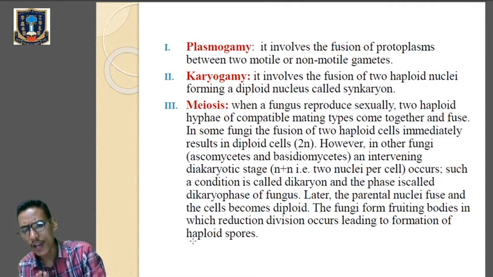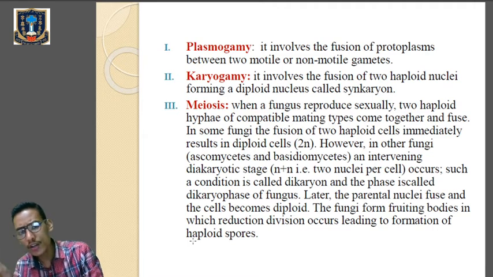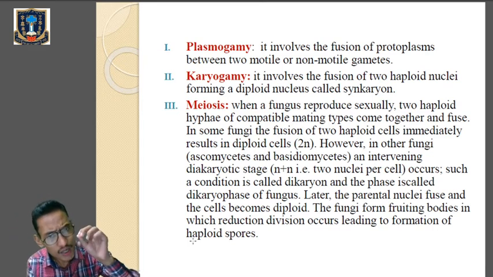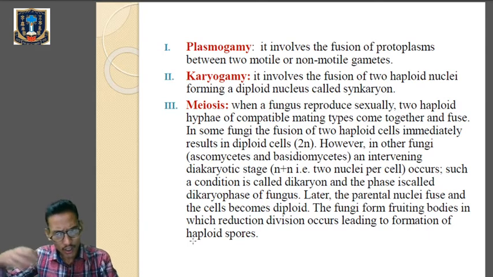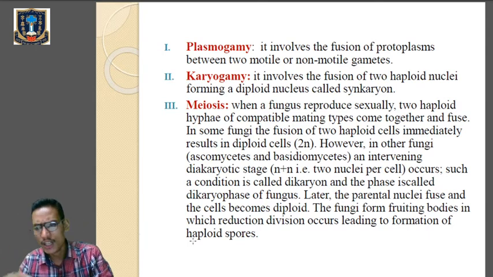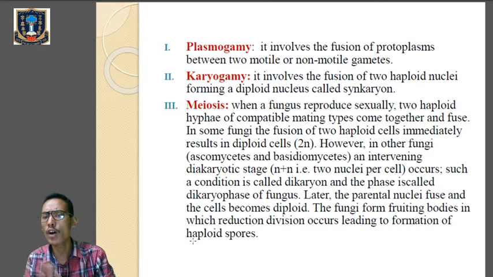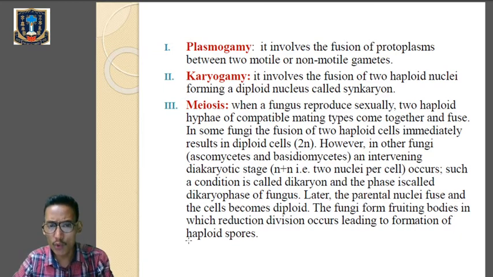Now in some fungi, the fusion of two haploid nuclei immediately results in the formation of diploid cells. In most fungi, whenever the two haploid hyphae or two haploid nuclei fuse, it ultimately leads to the formation of a diploid cell or diploid nucleus, which is called 2N.